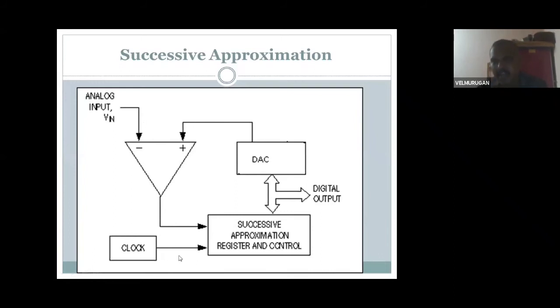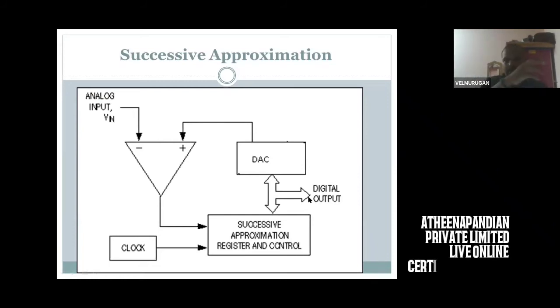Based on each and every clock pulse, the successive approximation register and control logic drive the digital to analog converter. Connected bidirectionally, it gives the digital output. You compare both values and give the output. Successive approximation means you find the bit comparison output, match it, and give it to the digital to analog converter circuit based on the clock pulse. The clock pulse, the input sine waveform, and the control signals are all successive.